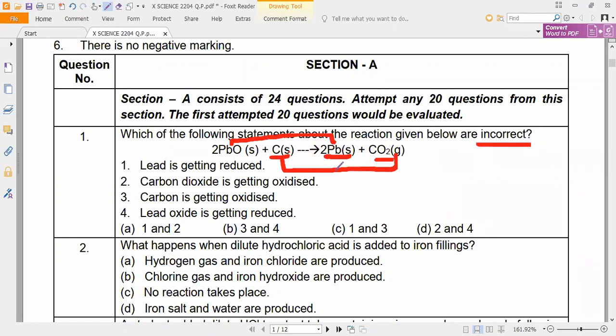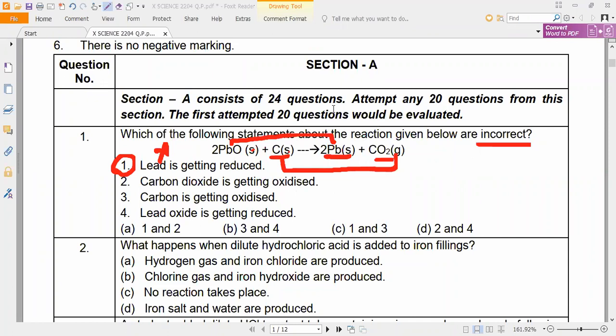So now let us check. What is the correct answer? Is lead oxide getting reduced, or is lead getting reduced? Lead oxide is getting reduced. So the first statement, lead is getting reduced, is a wrong statement. Next, is carbon or carbon dioxide getting oxidized?